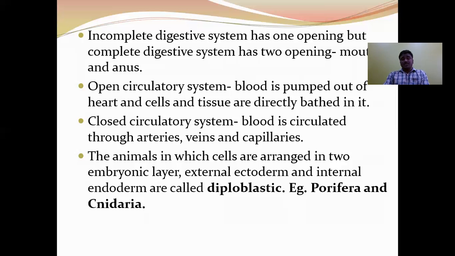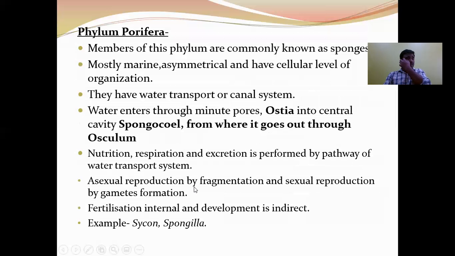Diploblastic animals consist of two layers, external ectoderm and internal endoderm. Example, Porifera. And the triploblastic organisms consist of three primary germinal layers: ectoderm, mesoderm, and endoderm.